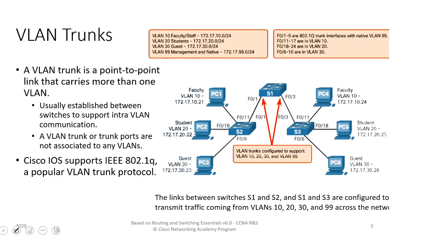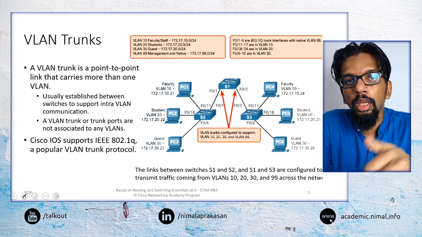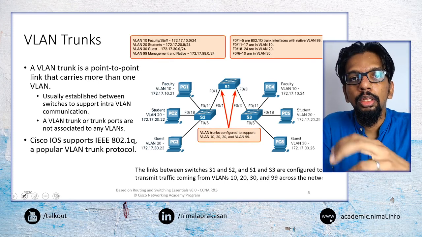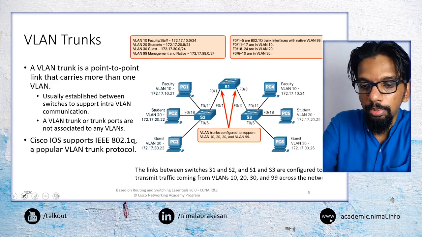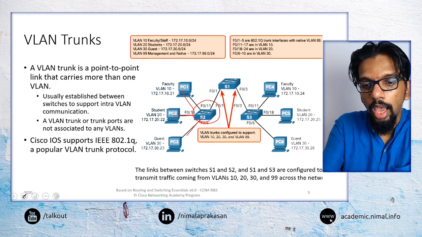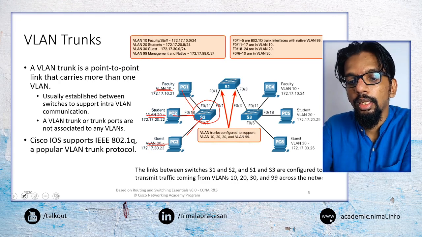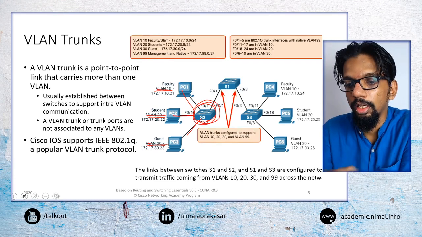Now the next thing we can look at is that when we implement VLANs in our networks, there will be parts of the network carrying traffic that belongs to a number of VLANs. For example, this switch is attached to a number of devices, and each of these devices belongs to a different VLAN. This is VLAN 10, 20 and 30. So this switch is carrying traffic that belongs to 3 separate VLANs.